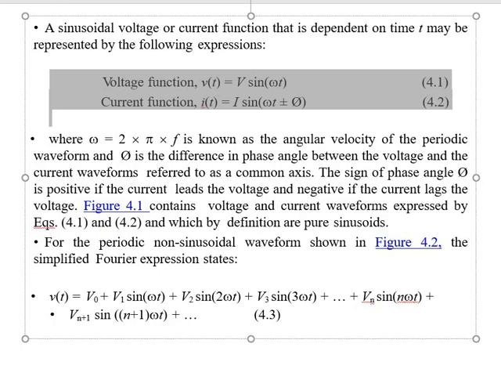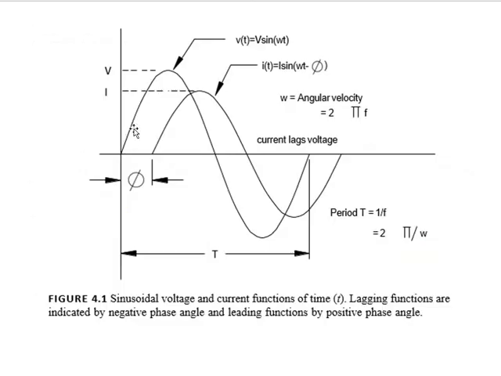So this is shown in figure number 4.1. This is the voltage waveform, v = V sin omega t, and this is the current waveform, i = I sin(omega t − phi), because this is in lagging condition. Here the current lags the voltage by the phi angle, and omega is the angular velocity, equal to 2 pi f. Period T is defined by 1 by f.